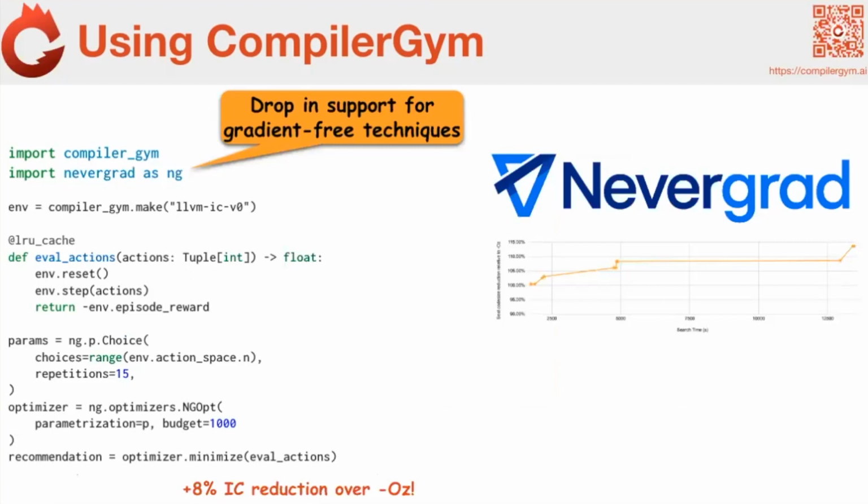Okay, it doesn't have to be reinforcement learning. It's just that Gym happens to be primarily targeted at reinforcement learning folks. Here's an example where we're going to use Nevergrad, which is a gradient-free optimization library. It's got a bunch of different optimization algorithms inside of it, like GAs and whatnot. So we can say, okay, Nevergrad, here's some problem, or in the vocabulary of Nevergrad, here's some function, minimize it.